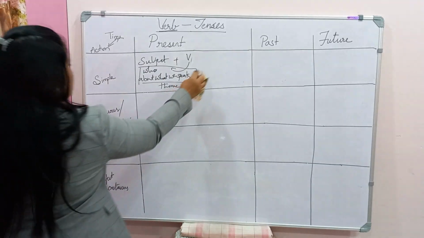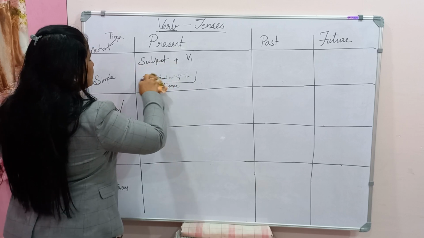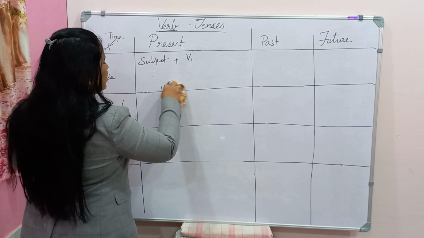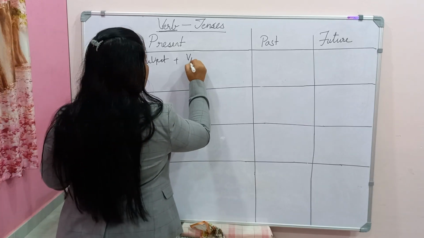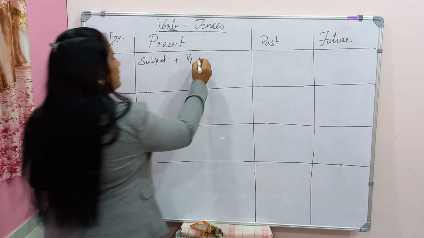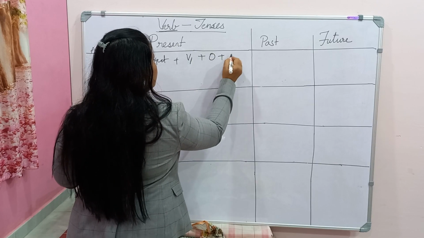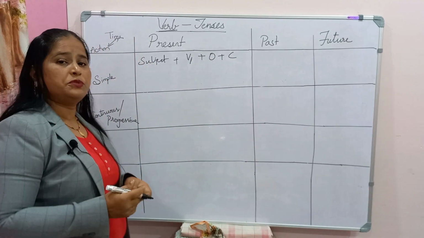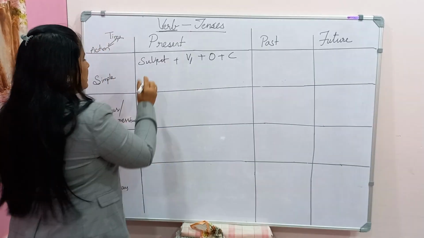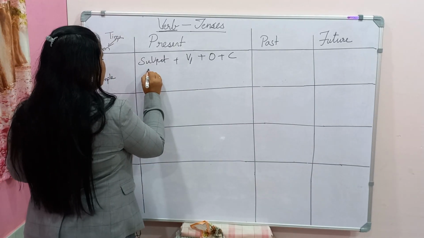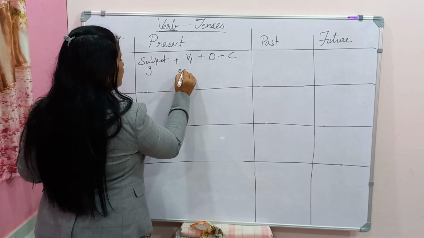Now the sentence will start with the subject, and immediately we take a verb. Which verb do we have to take? Verb 1, and then comes the object, then comes the complement. What is an object? For example, take the sentence like I eat.